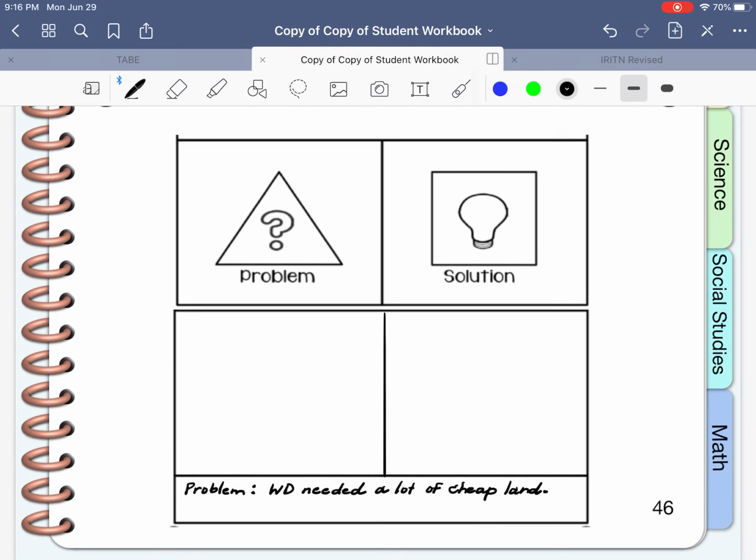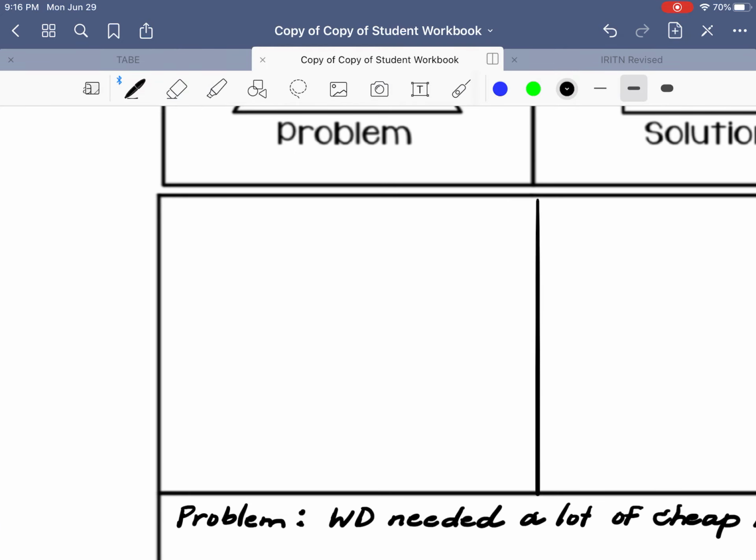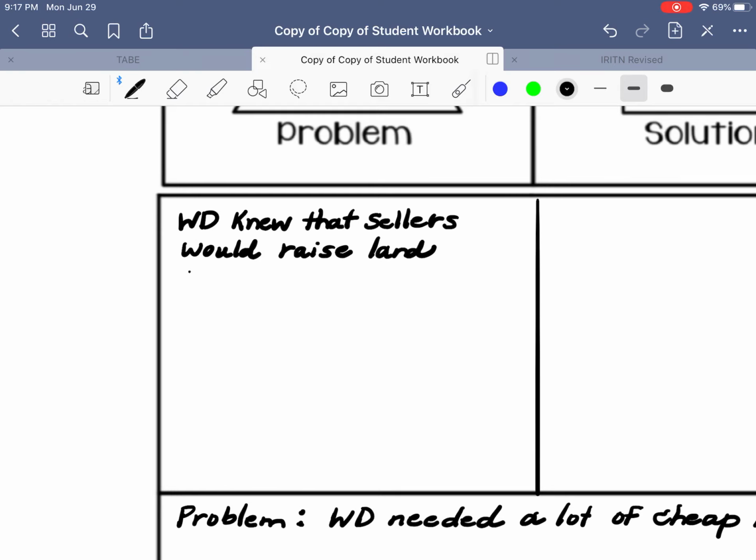He knew, let's say Walt Disney knew that sellers would raise their prices, let's say would raise land prices, if they knew his intentions.